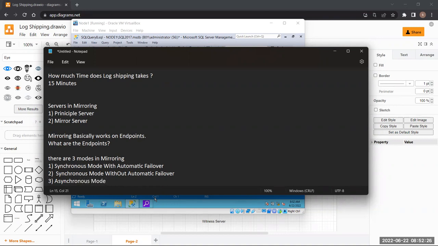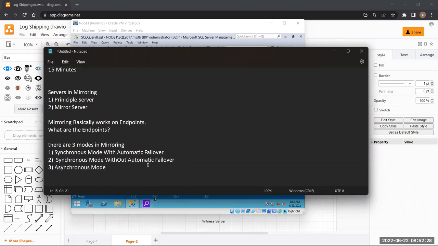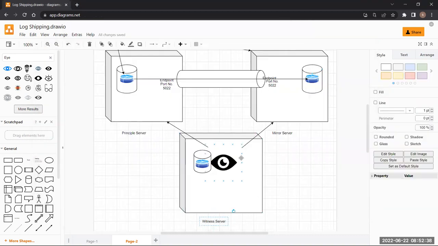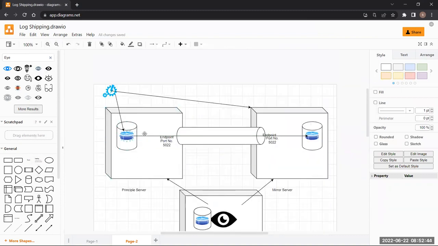Okay. Now, what is the difference between synchronous mode with failover and automatic failover? Without automatic failover, we can understand, right? If we have a witness server, we can have an automatic failover. What does automatic failover do? In case the database or the server goes down, it will automatically switch to the mirror server and make the mirror server the principal server, right?